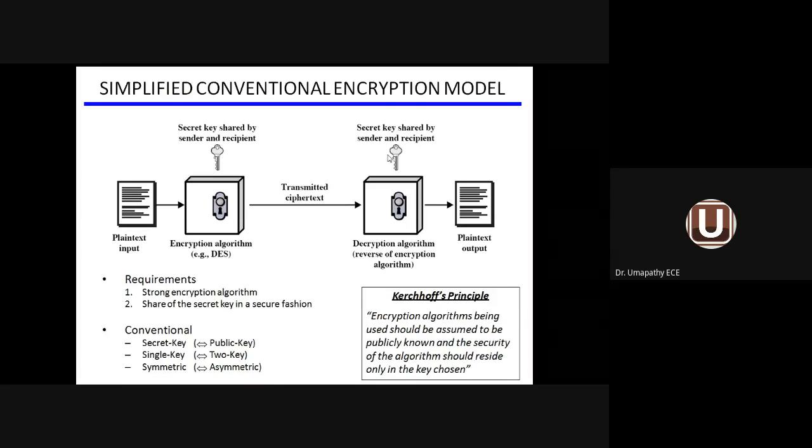It must be known only to the sender and receiver, not to any other person. These are the 5 elements: plain text, encryption algorithm, and the key we are employing, converting plain text to ciphertext. The transmitted ciphertext comes to the decryption algorithm, where the reverse process takes place, and we get the plain text.